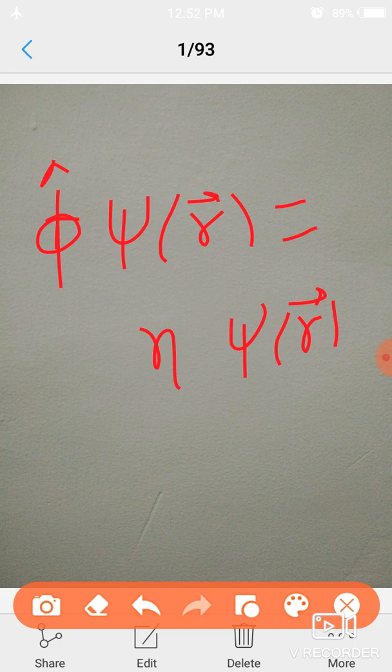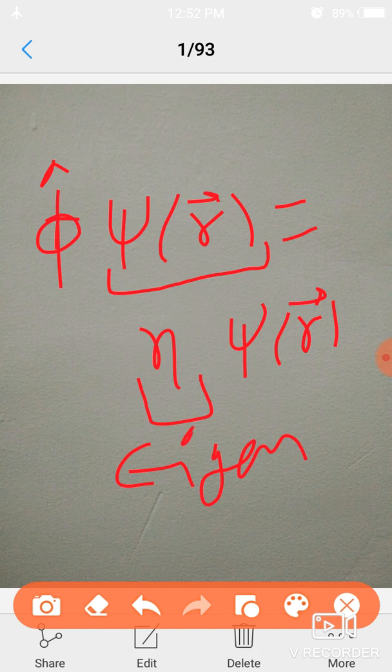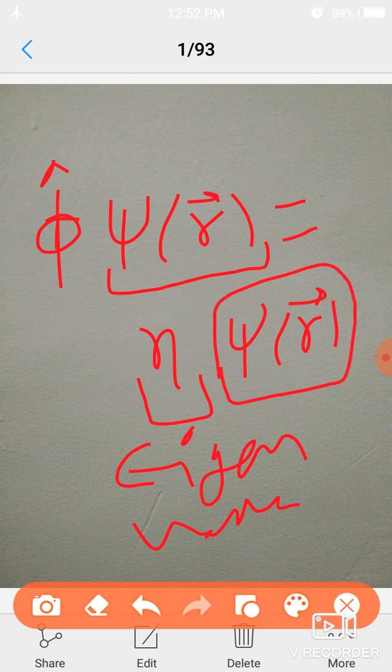Here we can say that phi is our operator, psi(r) is the wave function of any system, eta is the operated result and it is our eigenvalue. Okay, and this is our same function which was operated earlier.